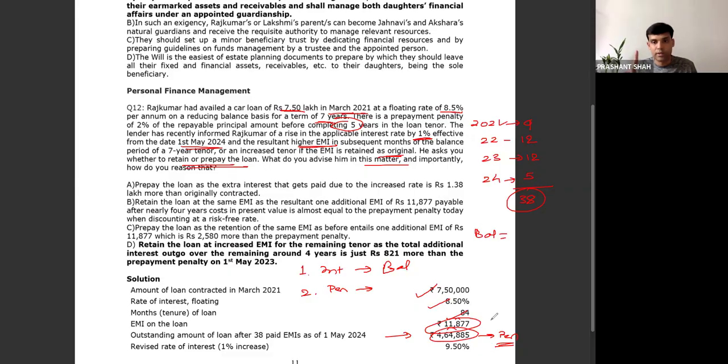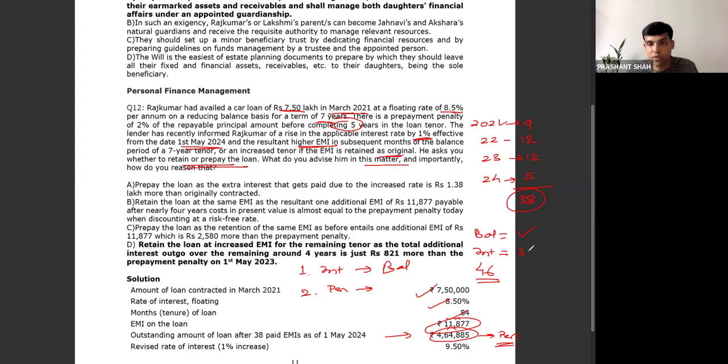Number two, we have to identify the number of installments which are pending in this loan. So we would have 46 installments outstanding. First of all we have the balance with us. Also, in the same component, I will find out the interest component if the loan continues.